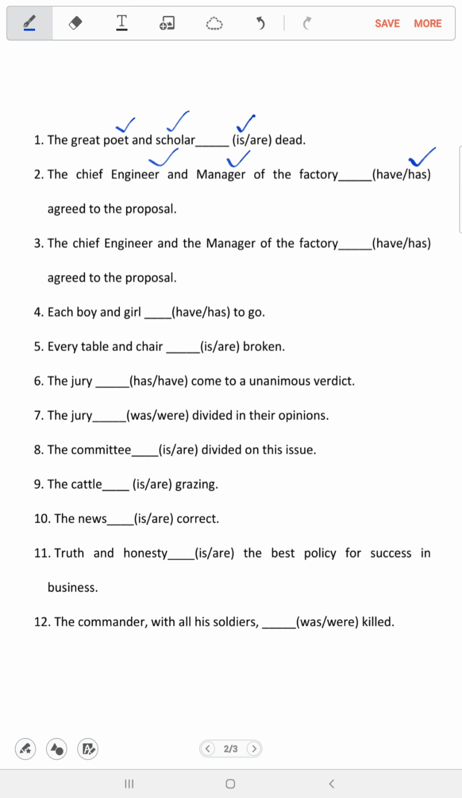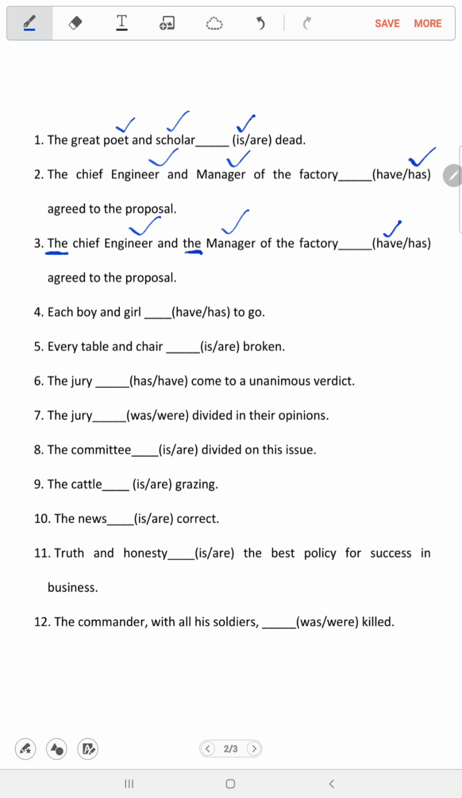But there is a deviation in question number 3. Look here, the chief engineer and the manager. Here we are not talking about the same person, we are talking about two different persons, which we could understand because the article the is used twice. So since we are talking about two different people or two different nouns, it becomes plural, and because of that we are going to take the plural verb, that is have.